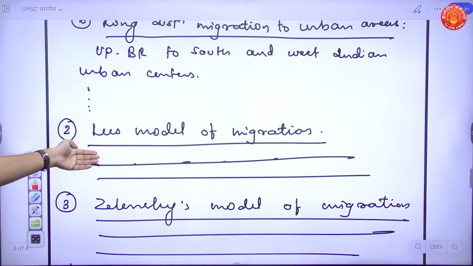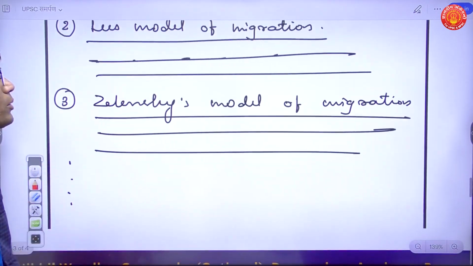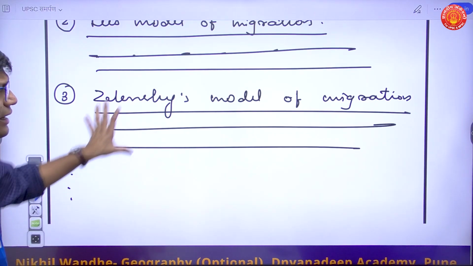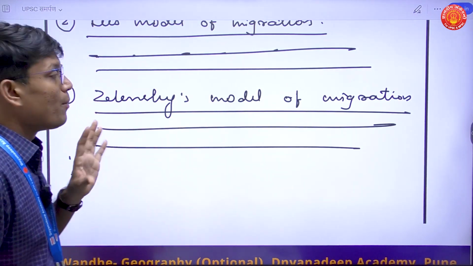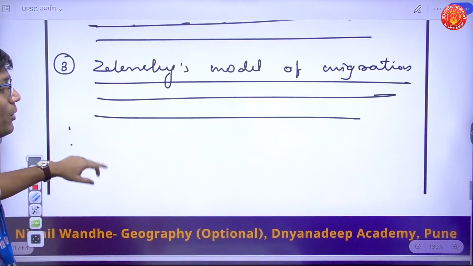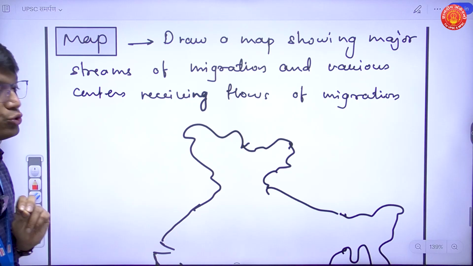Then further I'll talk about the next model. Let us say I am talking about Lee's model of migration. Further I am talking about Zelinsky's model of migration. And in brief, I will put the Indian perspective in each of these particular models, right? So once I have talked about what all is there, I am expected to draw a map.